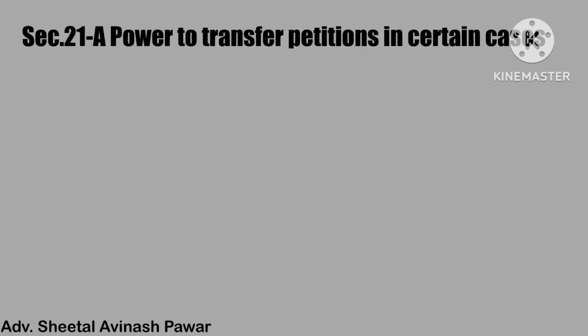Section 21A, Power to transfer petition in certain cases. This section contains three subsections. First, we will see subsection 1. Subsection 1 contains clause A and clause B.